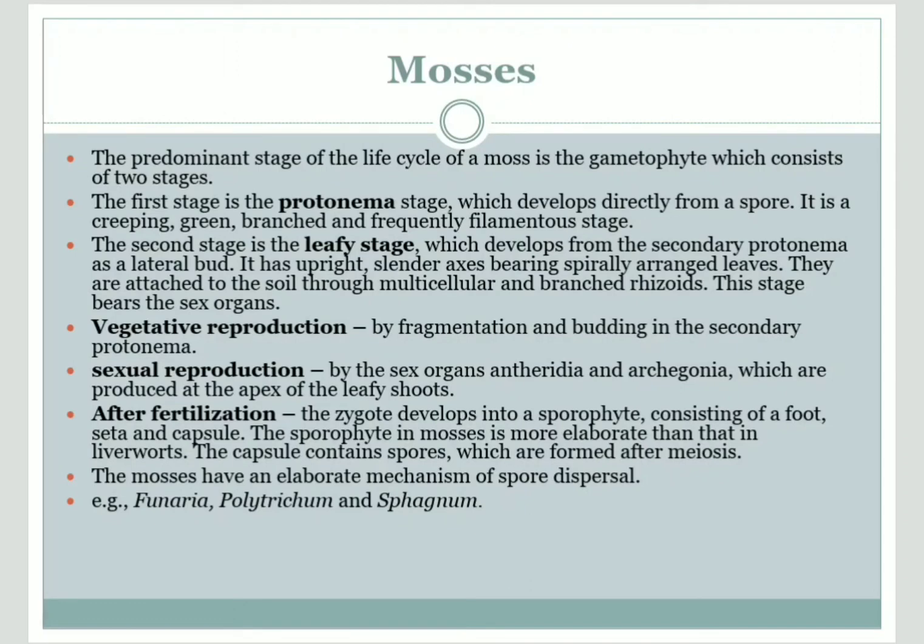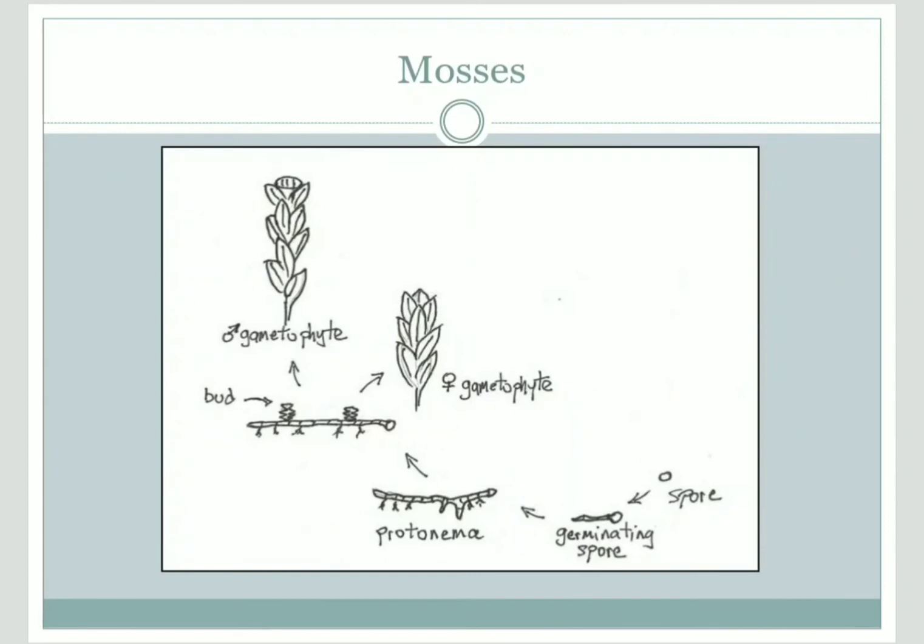So the mosses have elaborate structures. The spore germinates into the protonema, which produces buds, and these buds develop into either a male or a female gametophytic body. They show rhizoid-like, leaf-like, root-like structures and are more advanced than the liverworts.